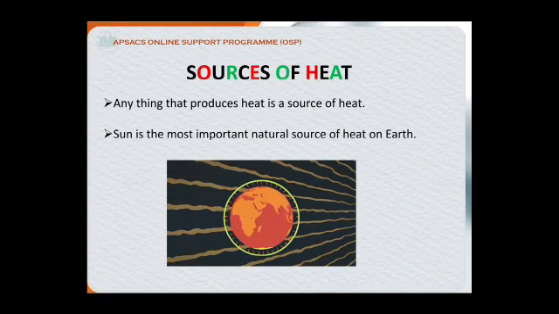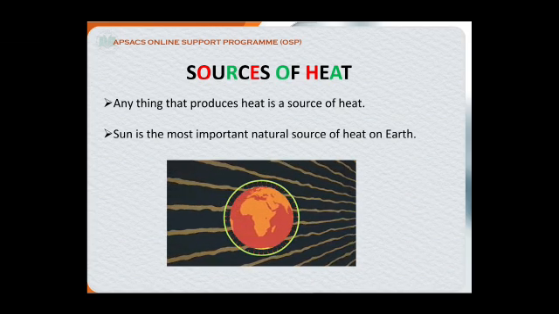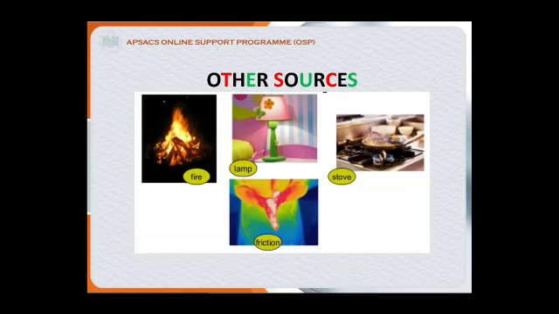There are different sources of heat, natural as well as man-made. What is the meaning of source? Anything that produces heat is a source of heat. The Sun is the most important natural source of heat on planet Earth. Other sources include fire, lamps, which means electricity, stoves, or friction. Friction means when we rub two things together. When you rub both your hands together, friction is produced and as a result, you feel heat or warmness in your hands. These are examples of other sources through which heat can be produced.